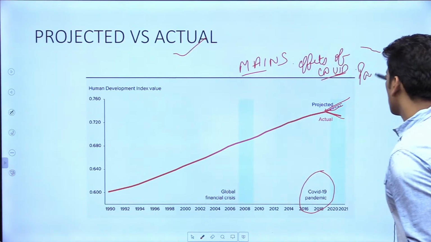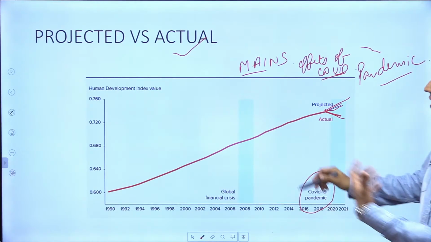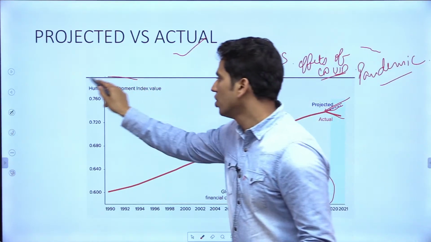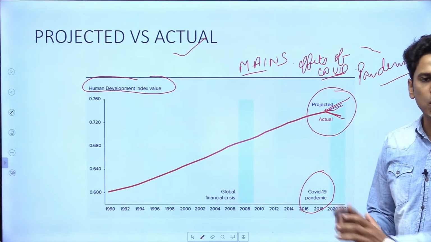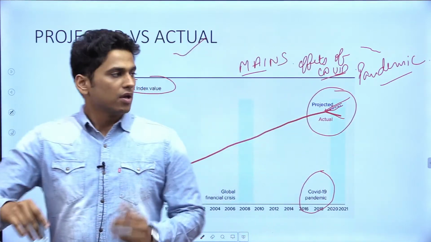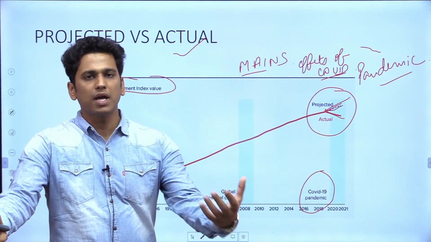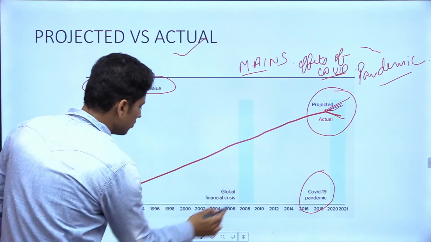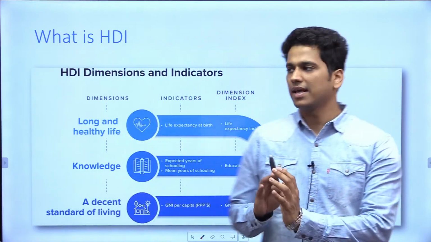So, you can draw graphs like these on the development part, how it has affected the HDI index value. You can draw these types of graphs in order to elaborate your answer. That would give you a more positive outlook in your answer, and your answer will be more enriched. Now, coming to the next part, first of all, we will try to look at what HDI is.